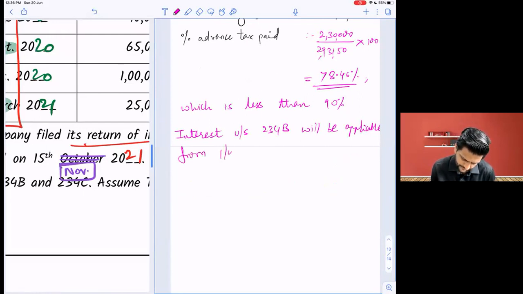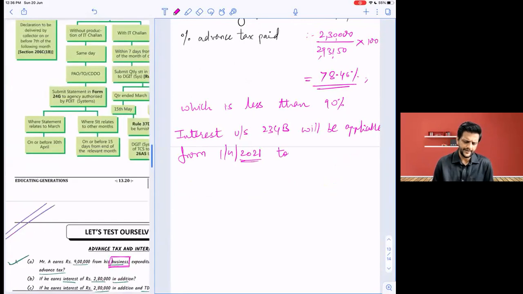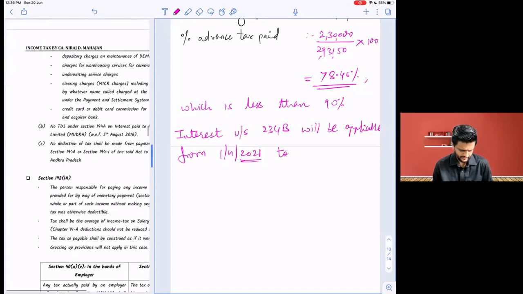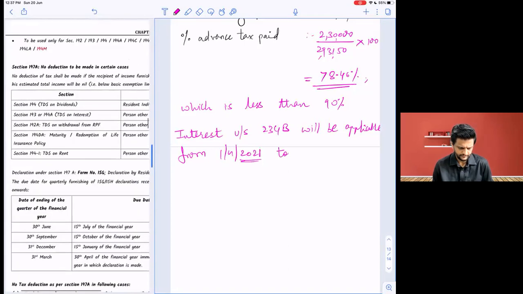From what date? 1st April 2021. Is it ITR due date or ITR filed? Filed.